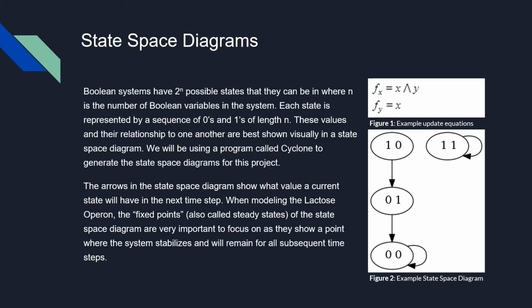So to illustrate the transitions between the states of the system, we used state space diagrams. Each state is represented by a sequence of zeros and ones to describe the state of each variable. The most important part to focus on in a state space diagram is arguably the fixed points of the system. In the example figure shown, the fixed points or steady states are 0, 0, and 1, 1, and they are signified by the revolving arrow. The fixed points are the outcomes of the model. For the lac operon, they will correspond to the on and off states.